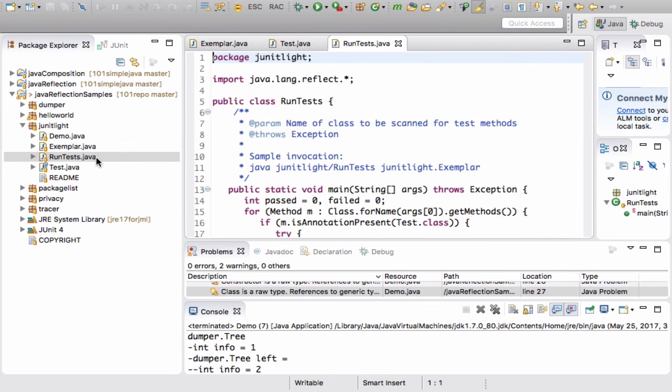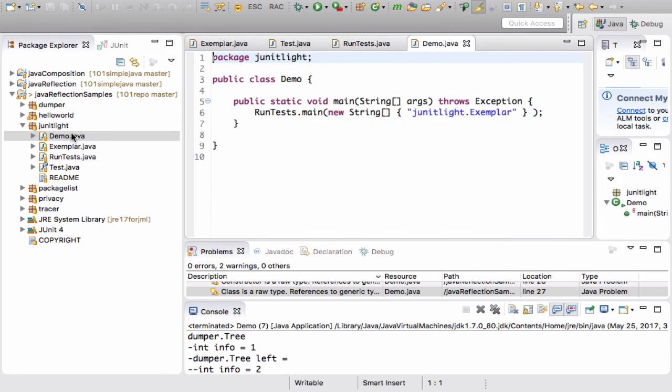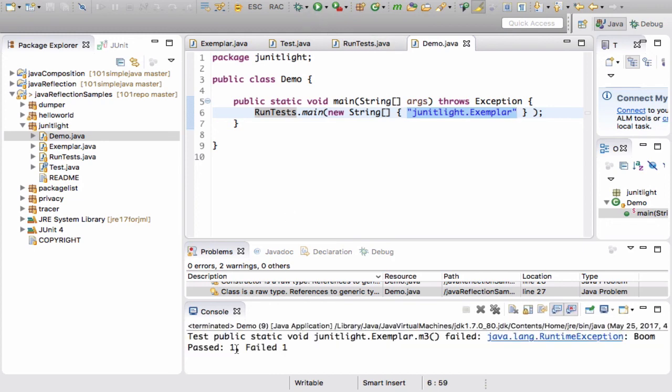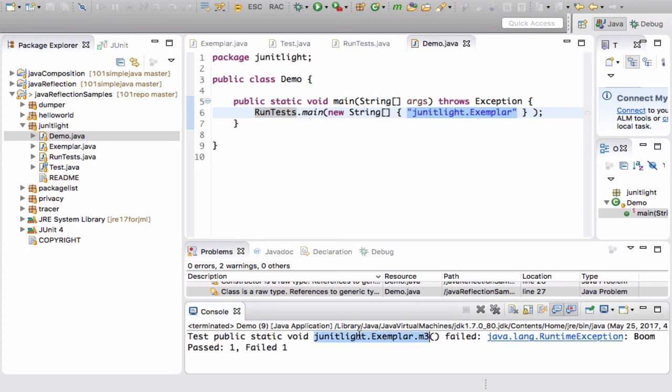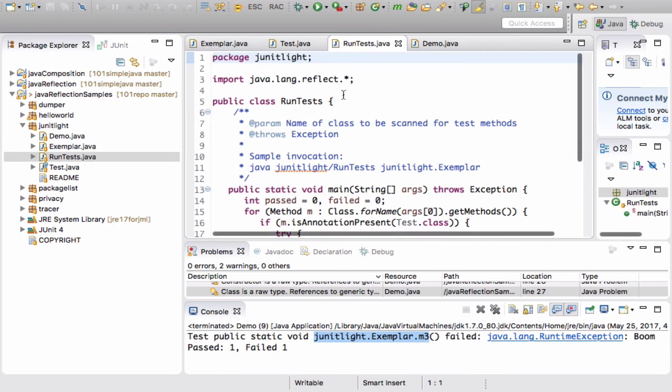Let's just run the test and then we understand how the framework works. What we do here is we invoke our tool and we pass this class name as an argument. So if you do this, we see that one test passed and one test failed, and we even see that some invocation threw an exception. So now it's time to understand the actual run test functionality.